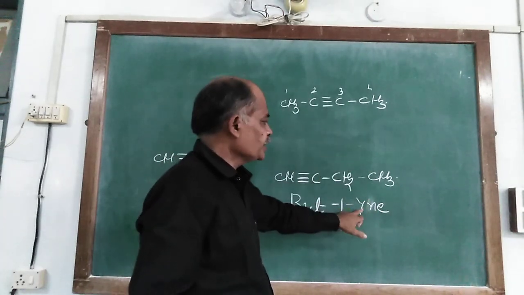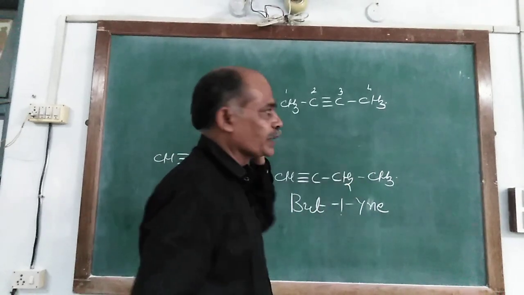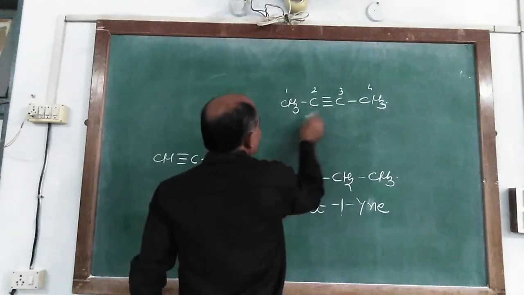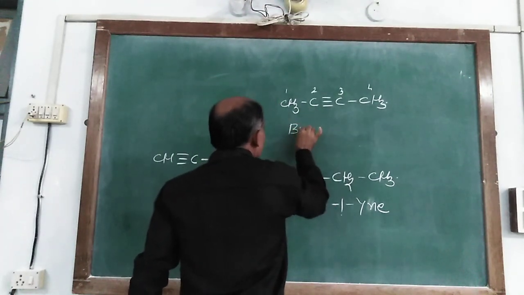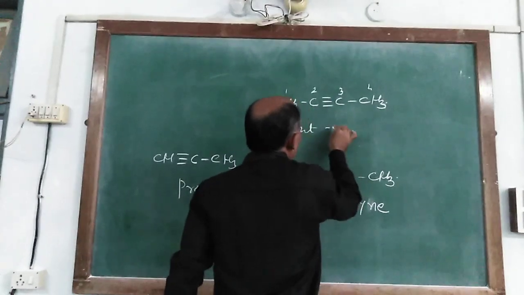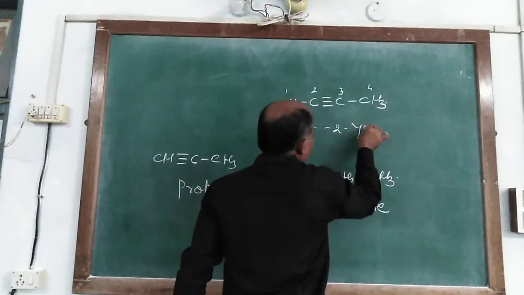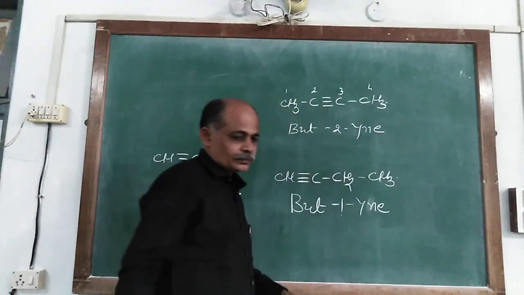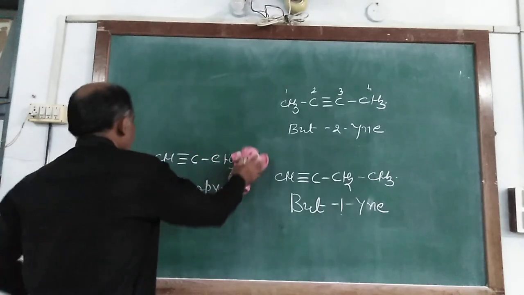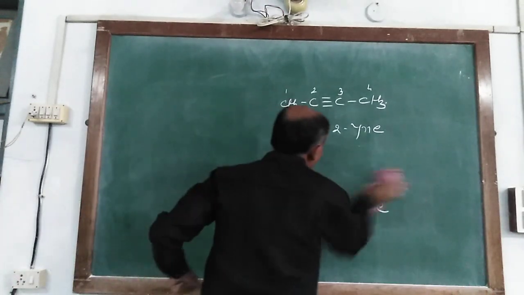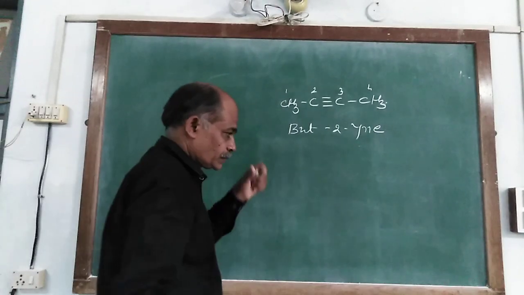Here 4 carbon atoms mean but, and a triple bond means yne. This way we write the other components.